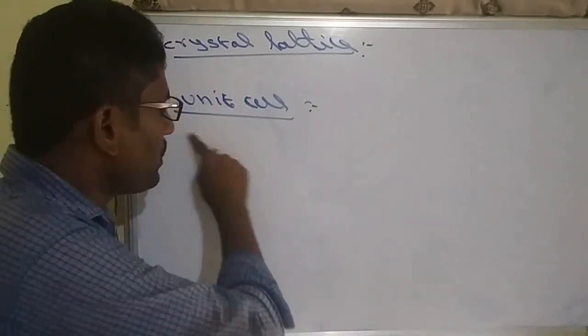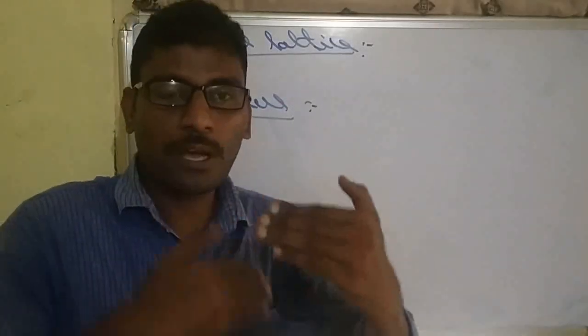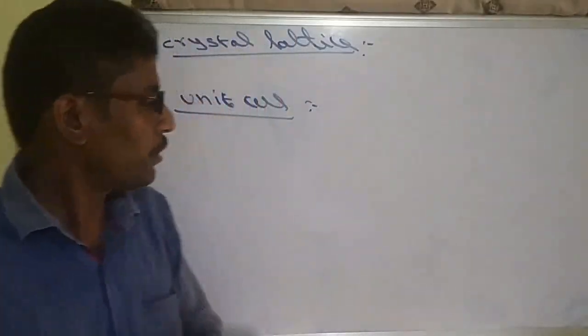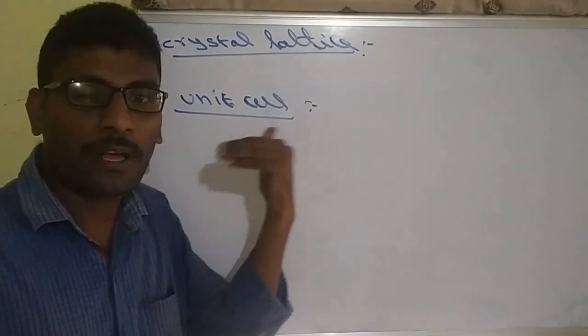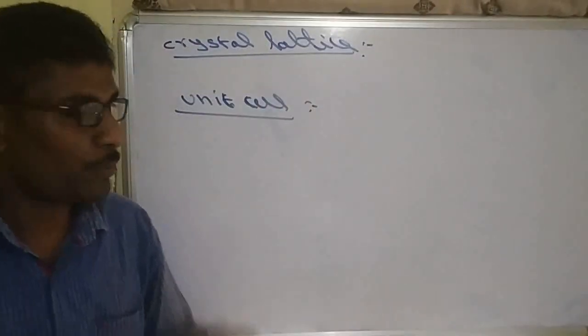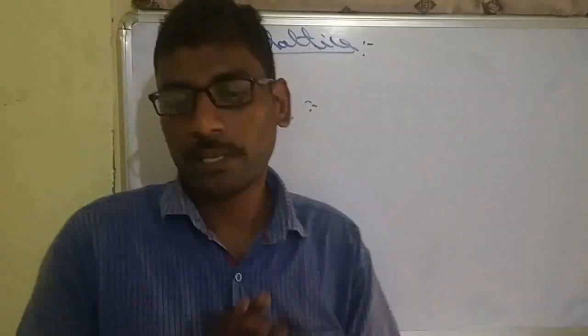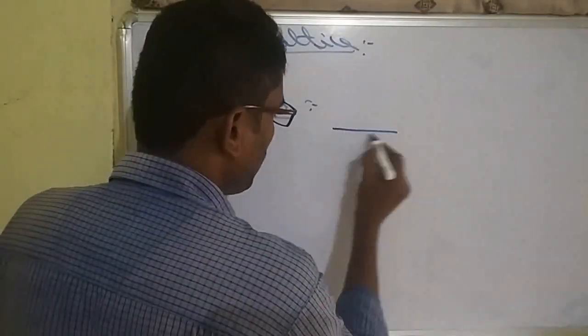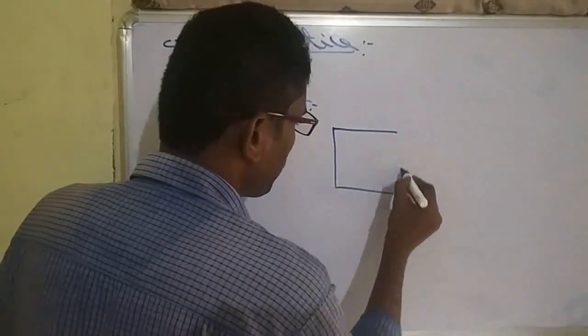But when these very small unit cells are repeated, they will become the crystal lattice. So unit cells in a regular repeated arrangement will become the crystal lattice. Both are geometry of the crystalline solids. Geometry we can normally take as a cubical geometry, like this.